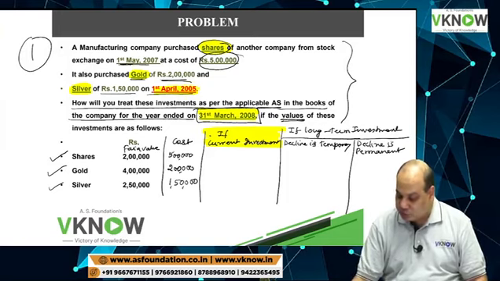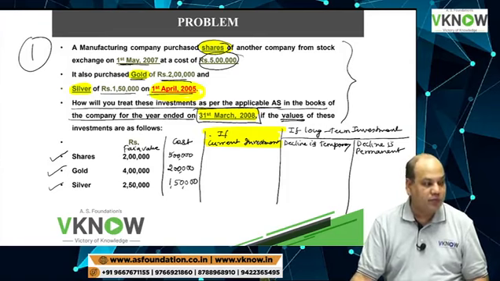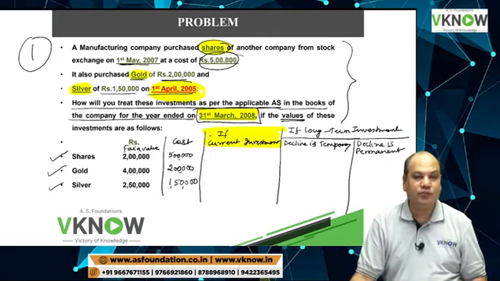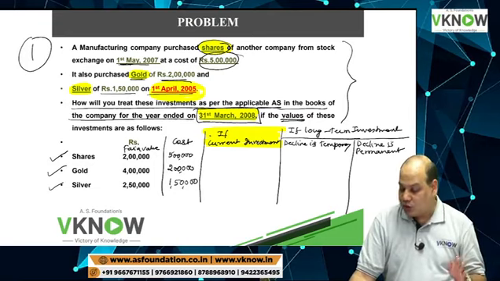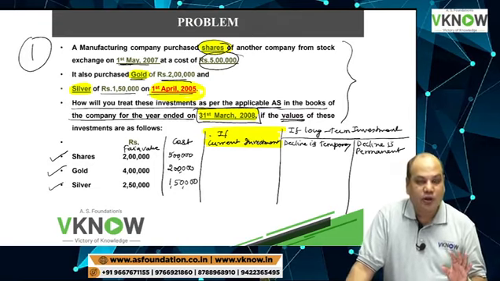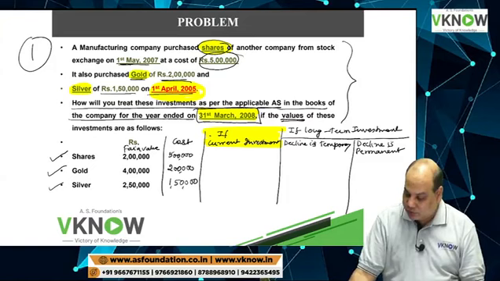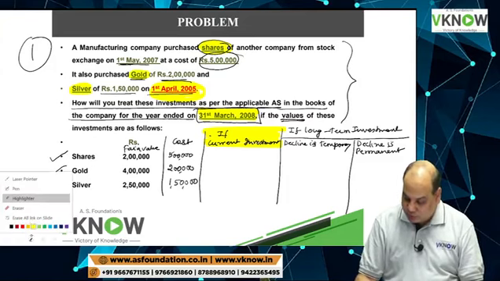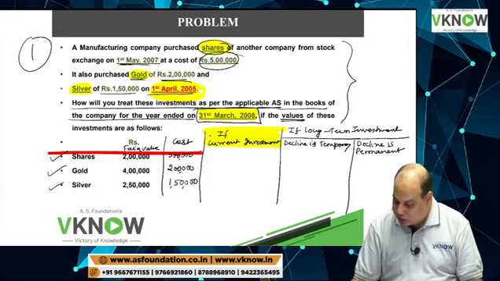Possible. You may have an intention to hold it for not more than 12 months, but for some reason you are not able to sell it. Then also it is okay. Even though it is still held for 3 years, but the intention to sell continues, we can still call it a current investment.